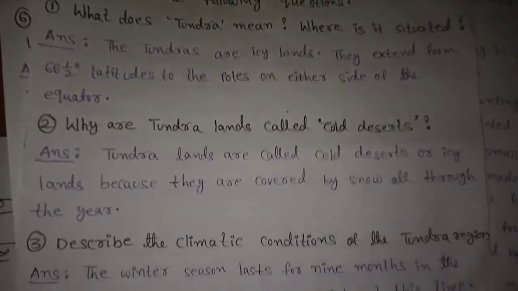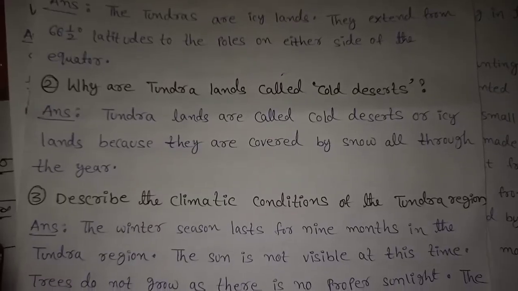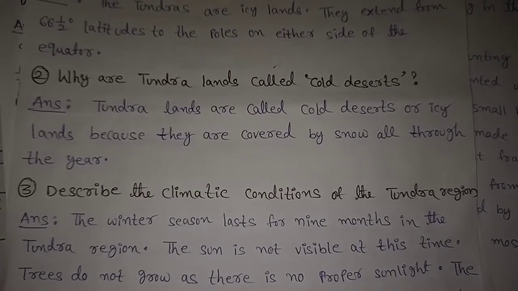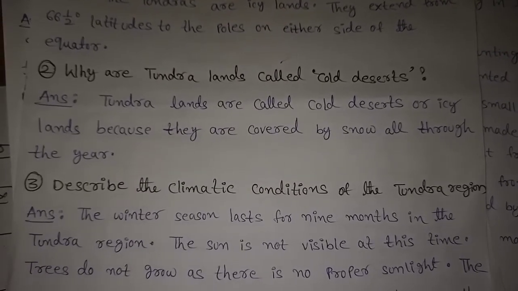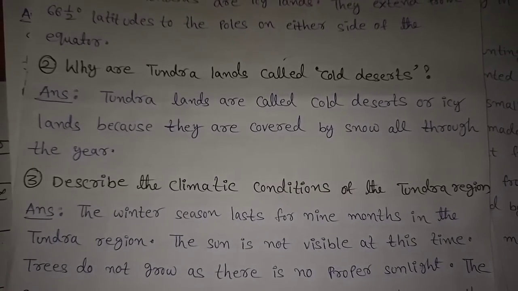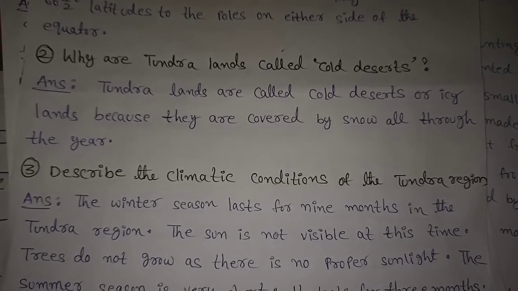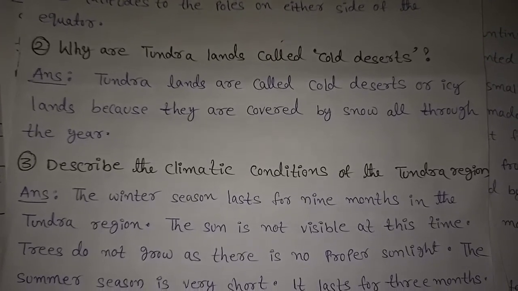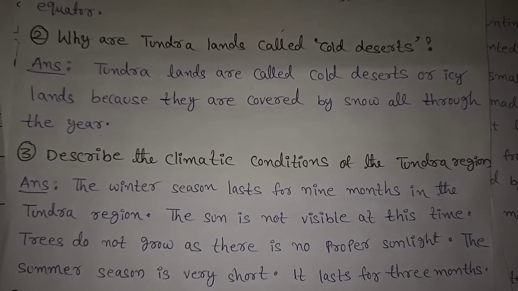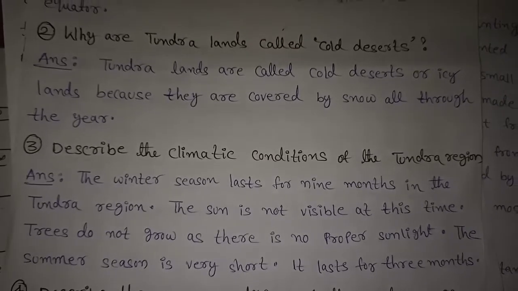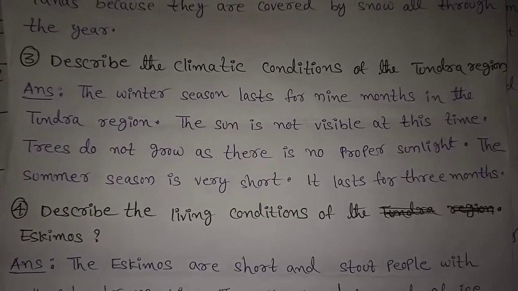Now second question. Why are tundra lands called cold deserts? Answer: tundra lands are called cold deserts or icy lands because they are covered by snow all through the year. Next, third question.